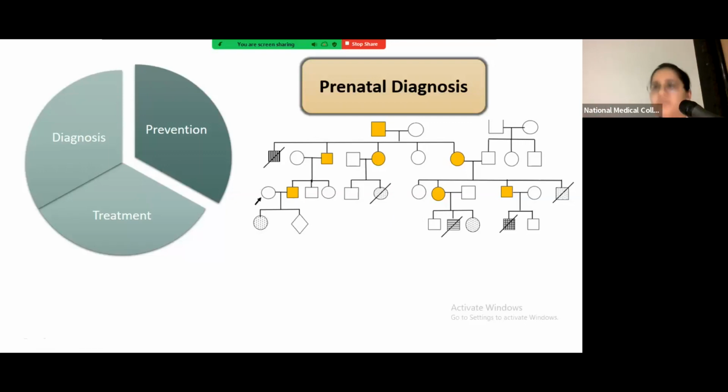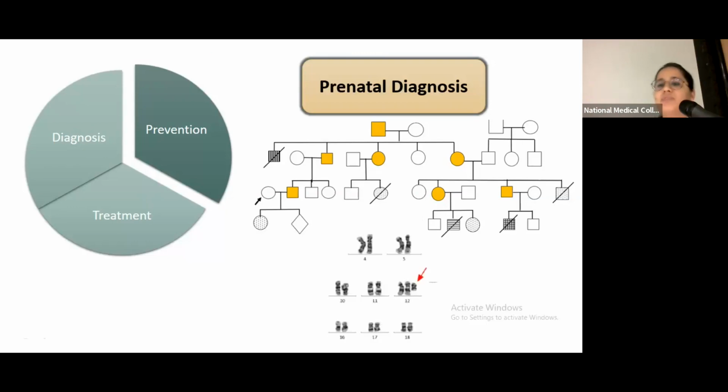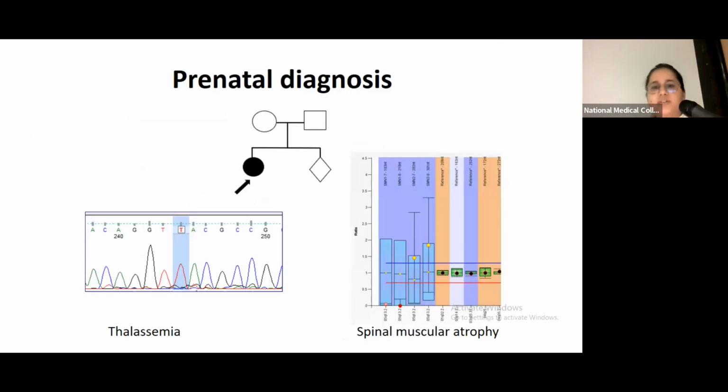And in this pedigree, a particular marker in the karyotype, which you see in yellow, was actually segregating in many of them. These were the ones who were apparently asymptomatic, but they were transmitting this particular marker to the rest of the family. But apart from these cases which present with such diverse presentation, the most common types of genetic disorders that we see are thalassemia and spinal muscular atrophy, in which they have very typical presentation. And for them, we commonly use what we do to prevent the transmission of the disease. We first diagnose the disease in the proband. Depending on the presentation, we either go for Sanger sequencing or SMA testing, or a long-range PCR for hemophilia.